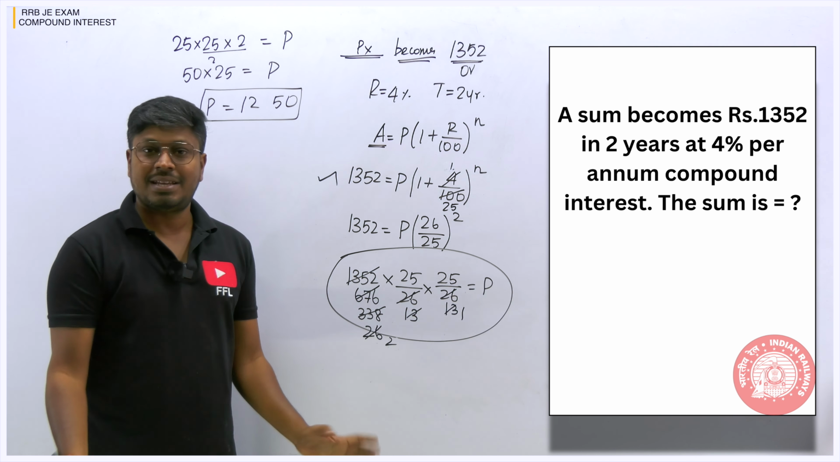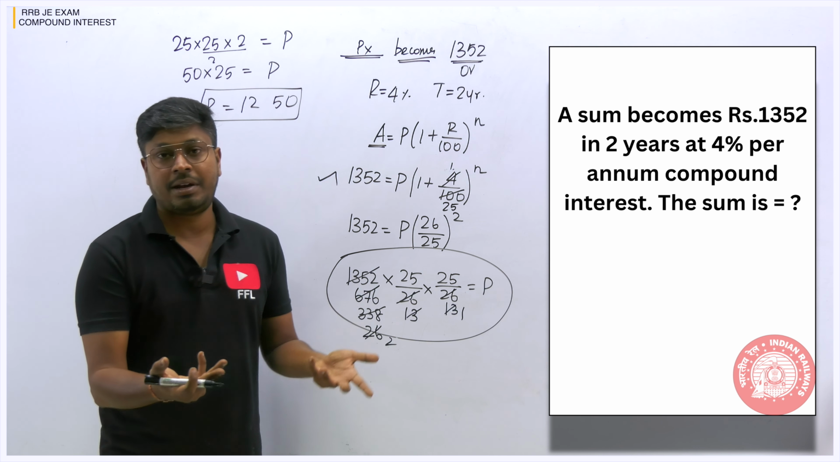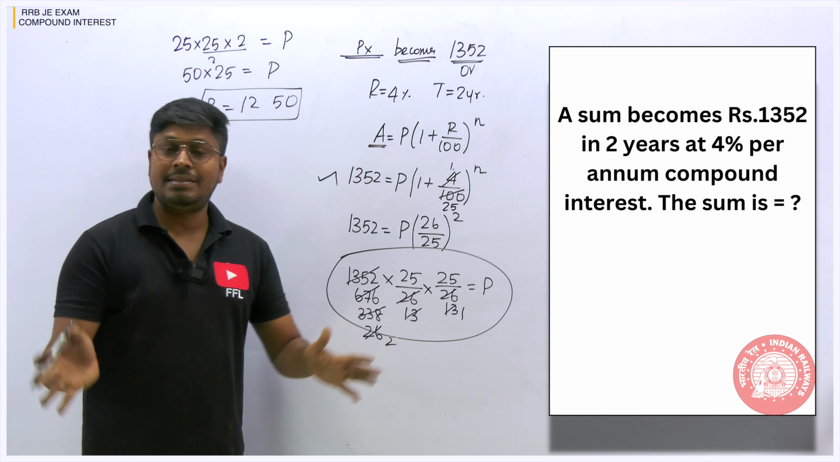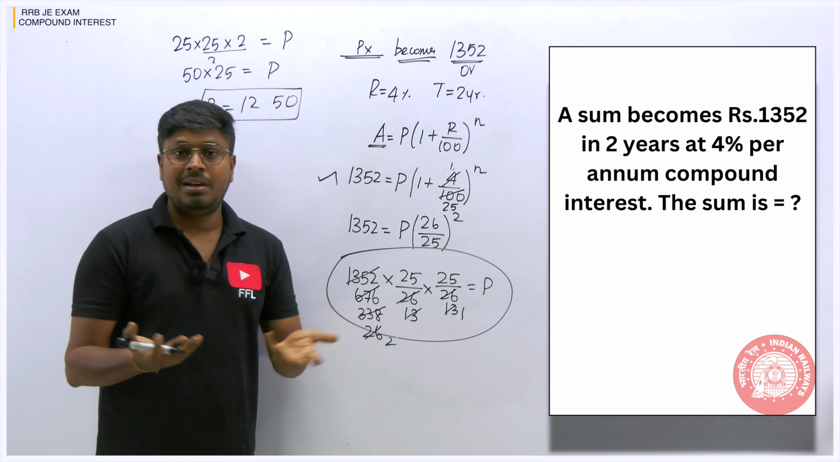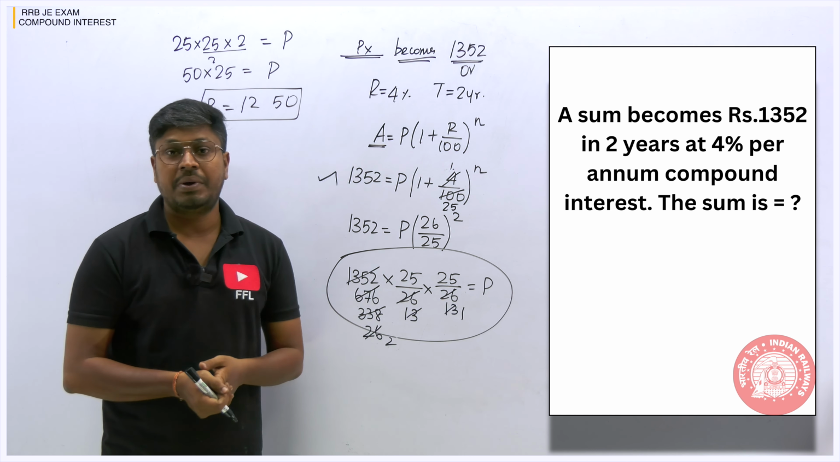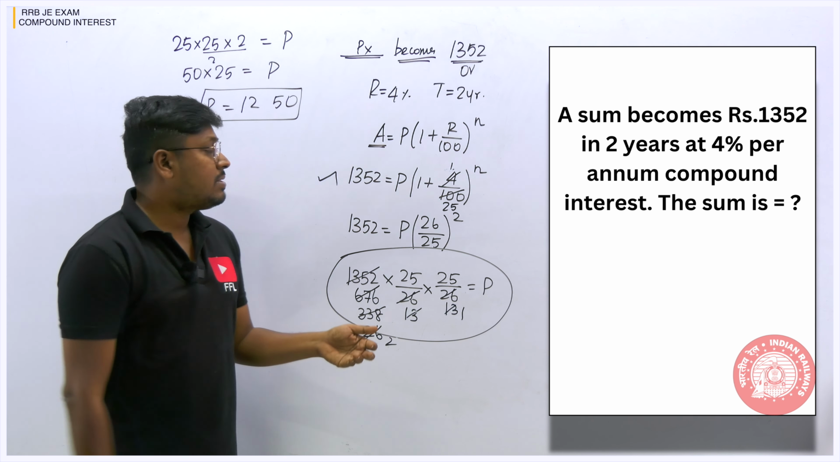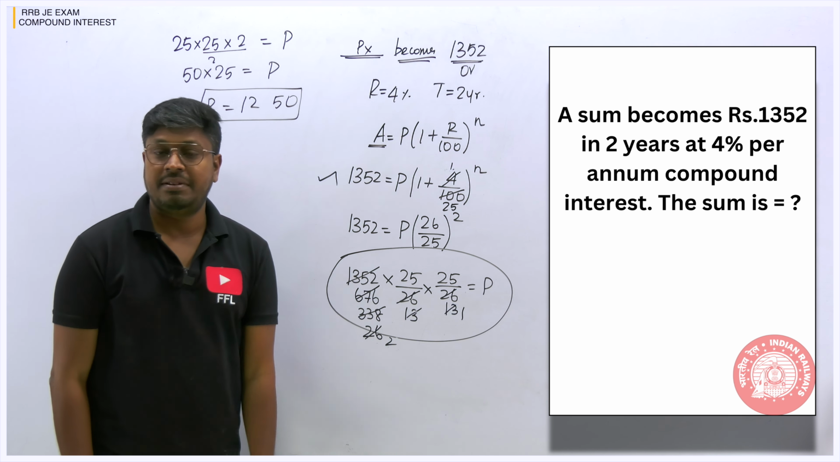It's a 50-50 chance, right? In some cases we can cancel the denominator value with the numerator, and if we are getting the denominator value as 1, then it is easy because we just multiply only the numerator values. It won't take that much time to solve a question. Or better, I can solve one question and show you in case we can't cancel the denominator value. Just see how difficult it is, right? So the answer for the second question is 1250, the principal value.